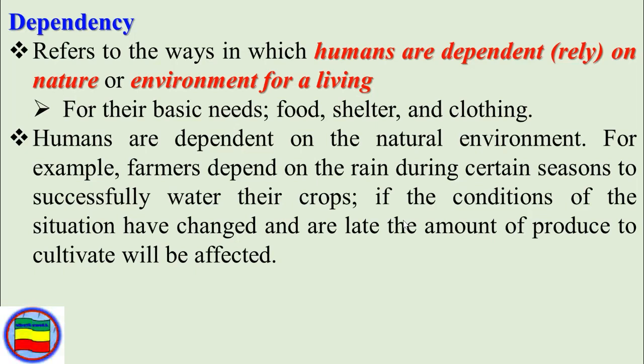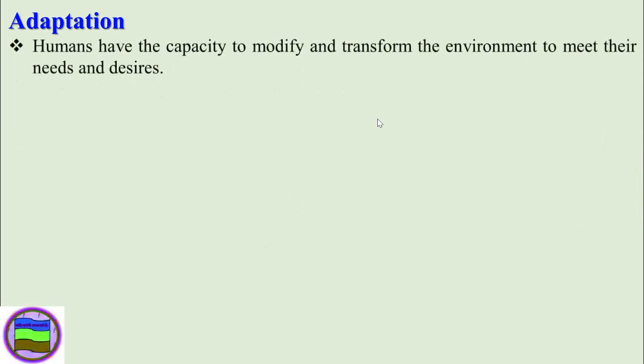For example, farmers depend on rain during certain seasons to successfully water their crops. If the conditions have changed and the rains are late, the amount of produce cultivated will be affected. So it is directly dependent on the environment. In such types of human environmental interaction, humans are directly or 100% dependent on the environment.